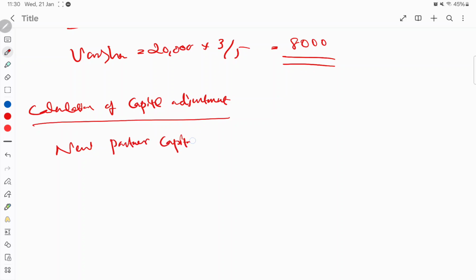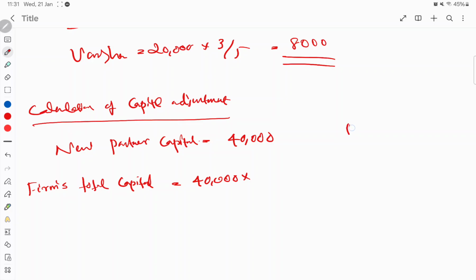We know that the new partner brought 40,000 capital, isn't it? From this we can find out the firm's total capital. So the firm's total capital will be 40,000 into the reciprocal of the new partner's share. Tasha's new partner's share is equal to 1 by 4, right? So the reciprocal is 4 by 1.